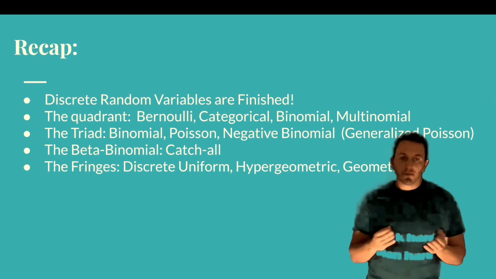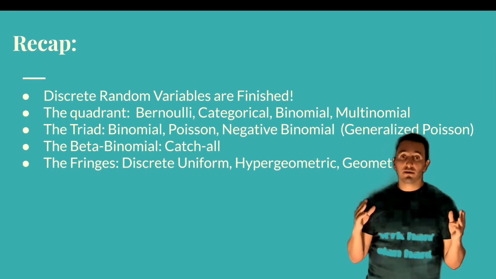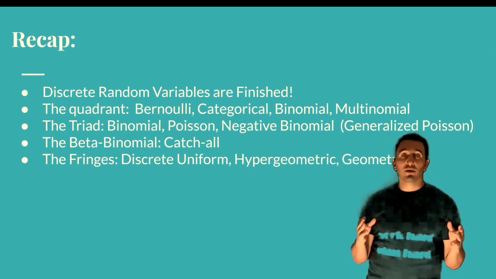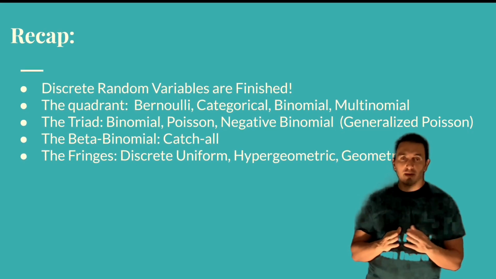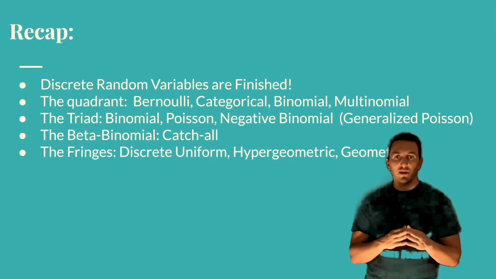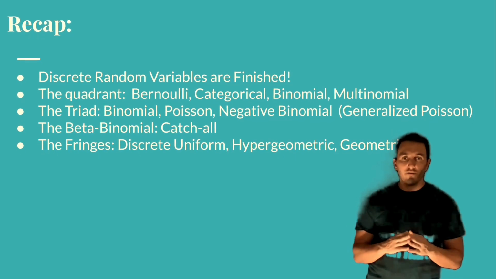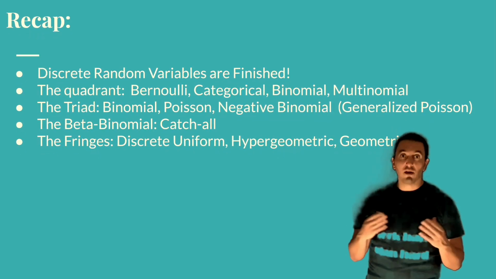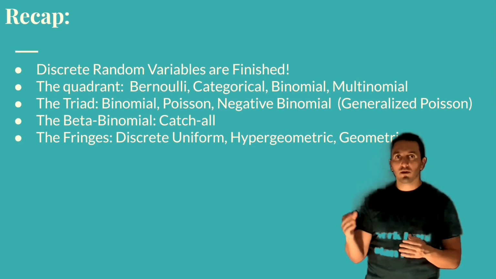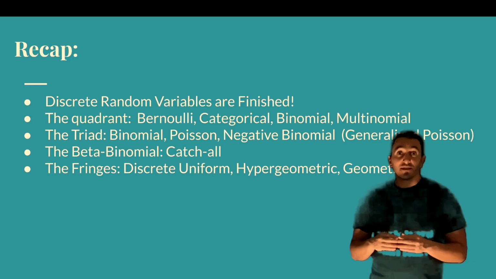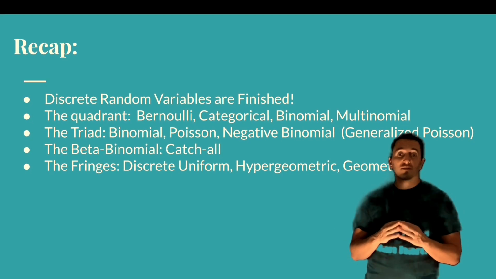So to recap, we finished our discrete random variables. At this point in time, it's going to be in the homework, but everybody can choose a favorite discrete random variable, and we can all become an expert on that random variable. So mine already is, of course, the non-random random variable, so you can choose any random variable except for that one. So the homework's online. Those are the discrete random variables.